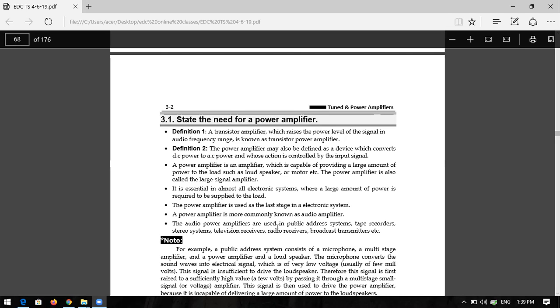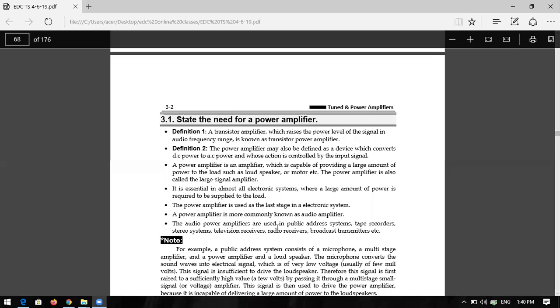And the power amplifier is also used in the last stage of the electronic system. Basically the power amplifier is used in audio amplifiers and PA systems. What is a PA system? Public address systems like tape recorders, stereo systems, television receivers, radio receivers, broadcast transmitters. We are using this power amplifier.